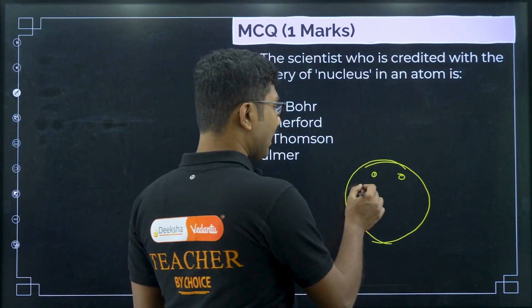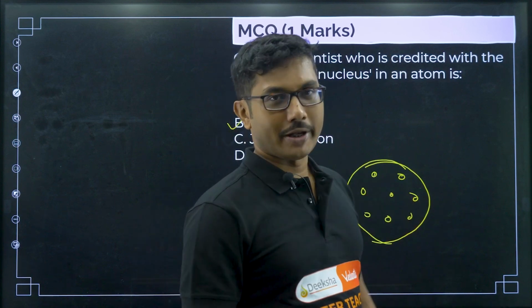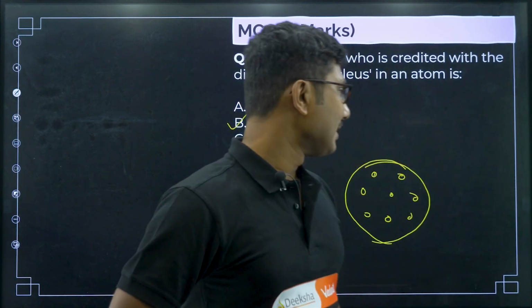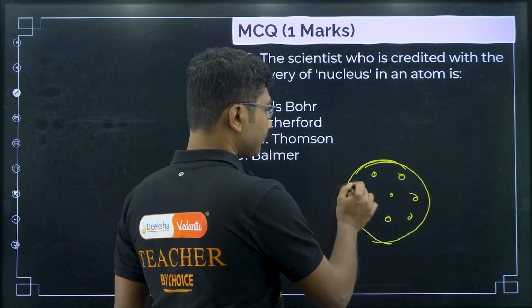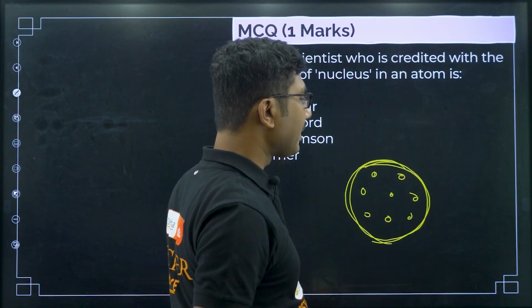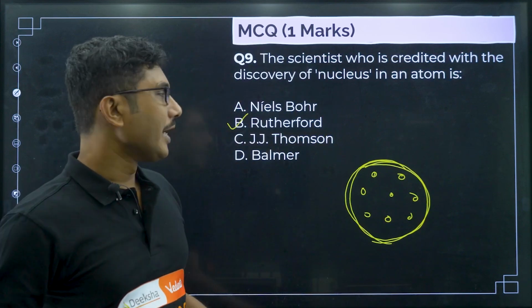The electrons are embedded in the plum, right. So, this is a plum cake. He said plum pudding model, okay, and these are the puddings. Plum is the cake, so the entire shape of the atom is like the plum, and all the electrons are embedded inside it like a pudding, right.